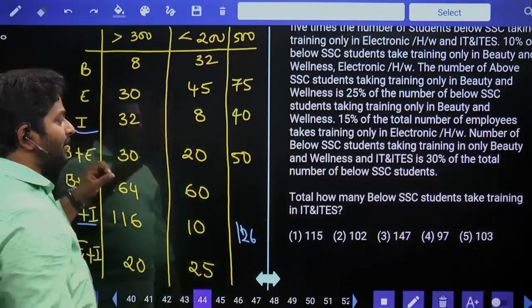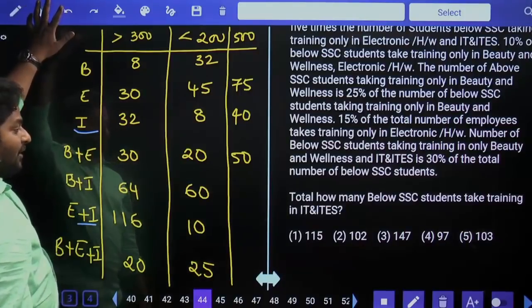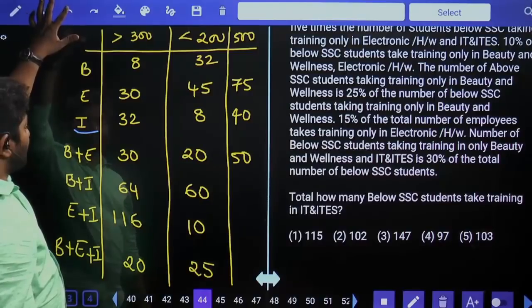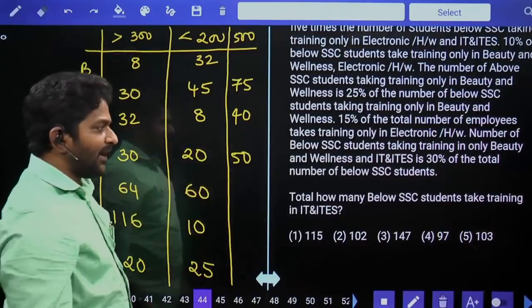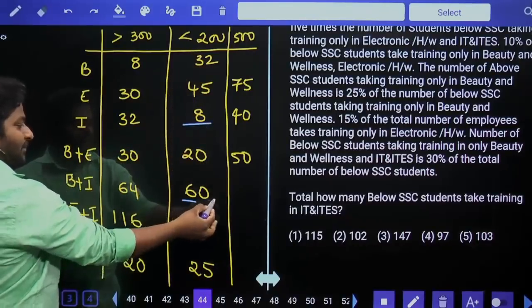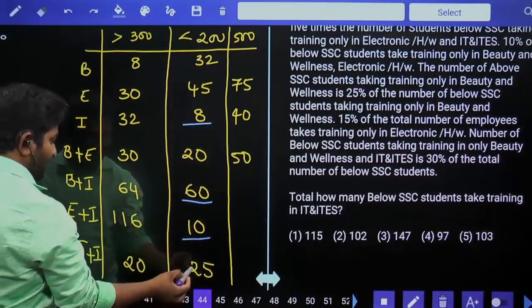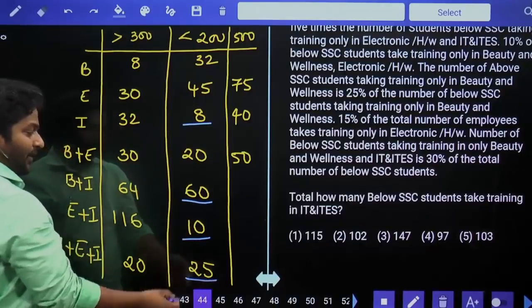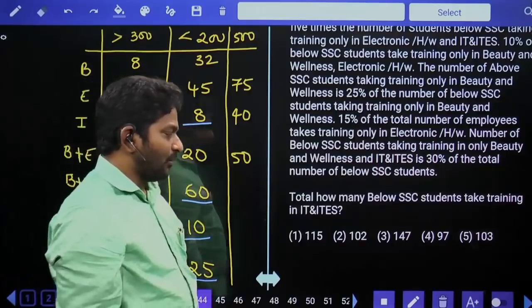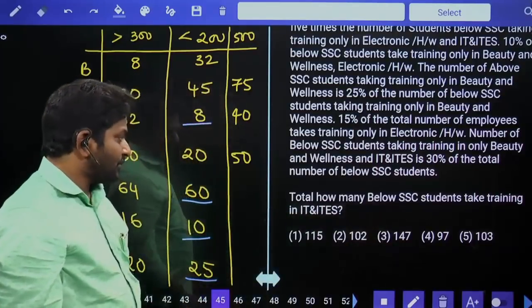Total, how many below SSC students take training in IT IES? In IT IES, below SSC. Below SSC IT IES, 8 plus 10 plus 10 plus 60 plus 10 plus 25. 95 plus 8, 103. 103, which is our fifth option.